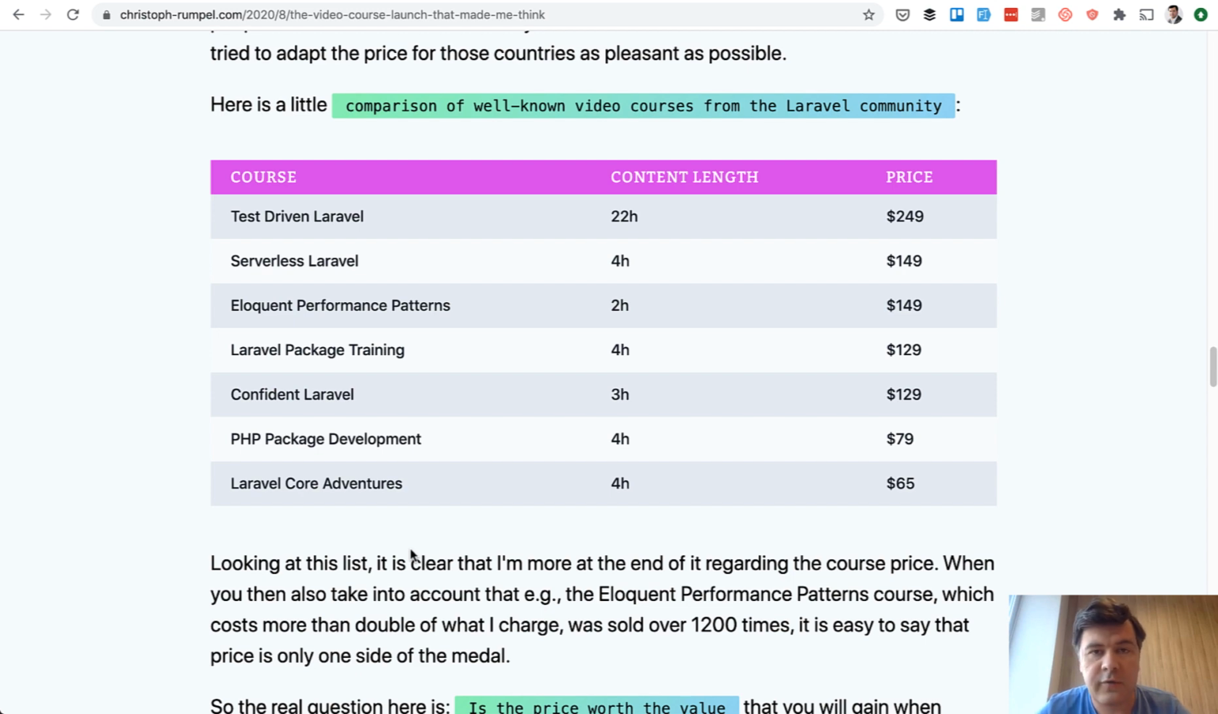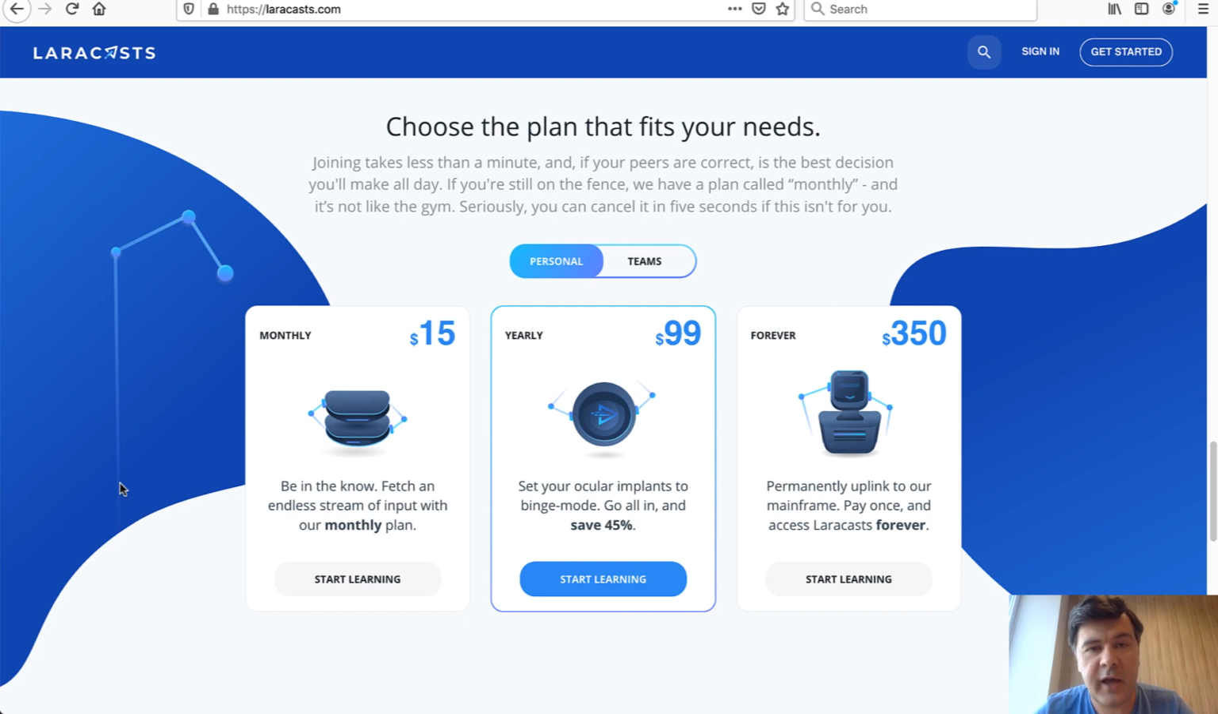Another pricing model for courses is monthly membership. And of course the best example of that is Laracasts, $15 a month. It was even less before, or $99 per year. You get a lot of courses with new courses coming each month. With this model started by Jeffrey Way in the Laravel community, the downside is that the community expects new material from you every day or every month or every week.